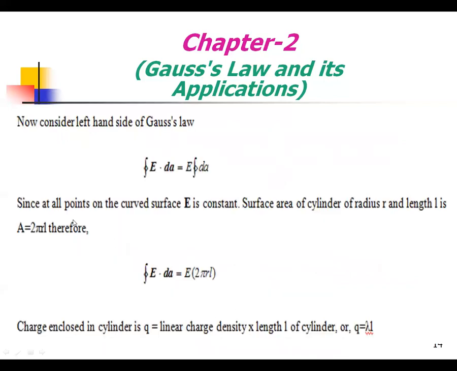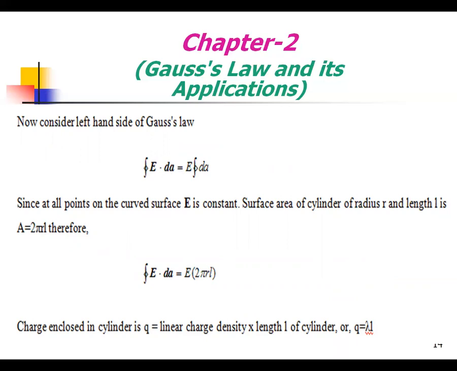Now the left-hand side of Gauss's law, integral E dot dA, is equal to E integral dA. Since at the points on the curved surface E is constant, the surface area of a cylinder of radius r and length L is A equal to 2 pi r L.